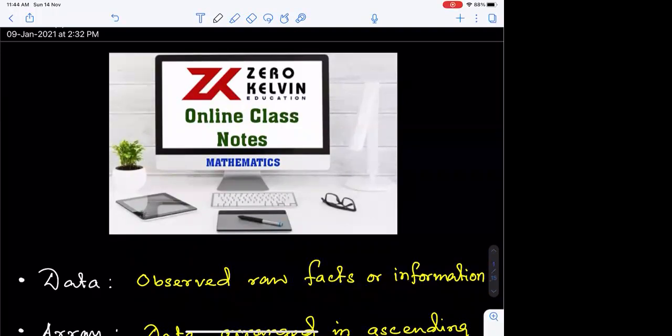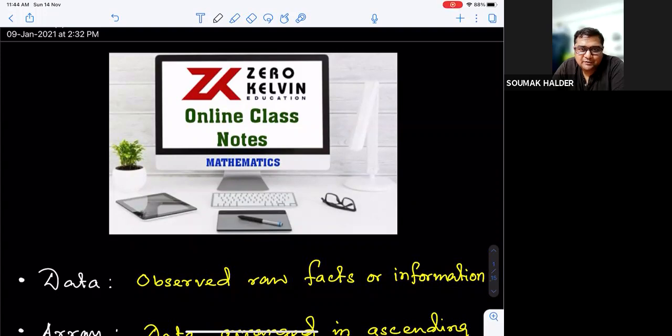Now, this is definitely a science, but we cannot have proof for it. So statistics is also called the only science without a proof. Even after that, this is the most regular thing to be followed. So anyway, if we try to correspond it with its helping hand, the first one we have found to be data, which is observed raw facts or information.